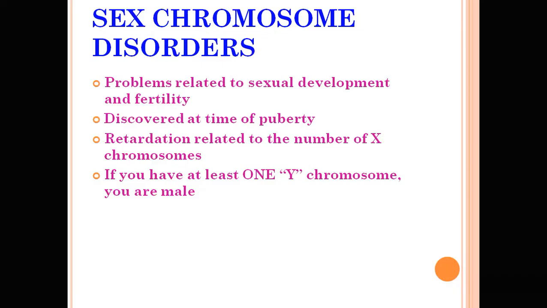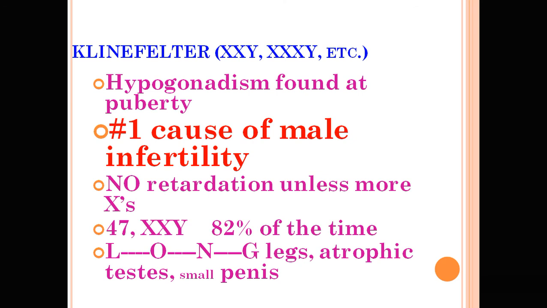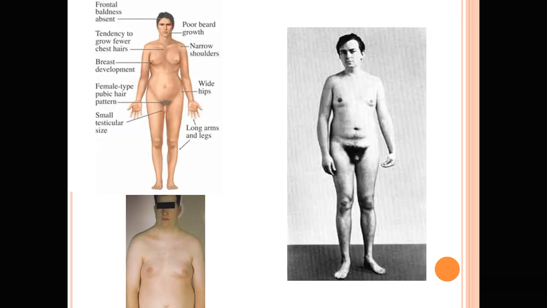Some sex chromosome disorders are problems related to sexual development and fertility. They are discovered at the time of puberty. The retardation is related to the number of X chromosomes. In Klinefelter syndrome, hypogonadism is found at puberty. It is the number one cause of male infertility. There is no retardation unless there are more X chromosomes.